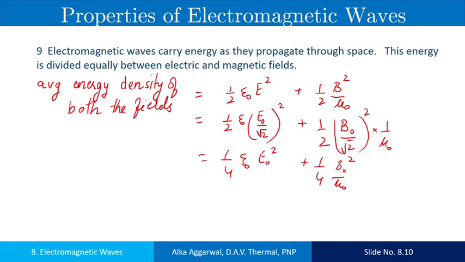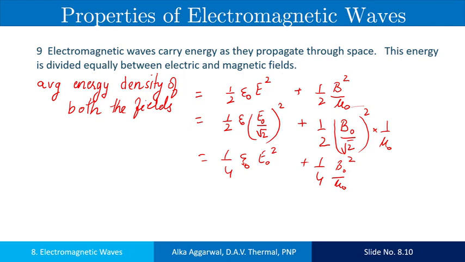Electromagnetic waves carry energy as they propagate through space, and this energy is divided equally between the electric and magnetic fields. The average energy density of the electromagnetic wave is the sum of the average energy density of the electric field and the average energy density of the magnetic field.